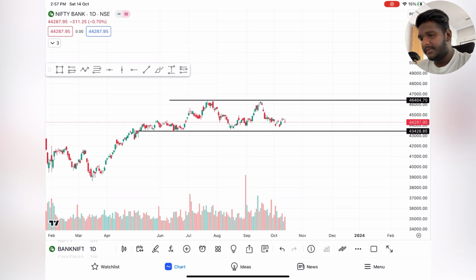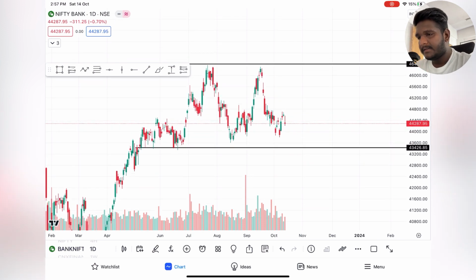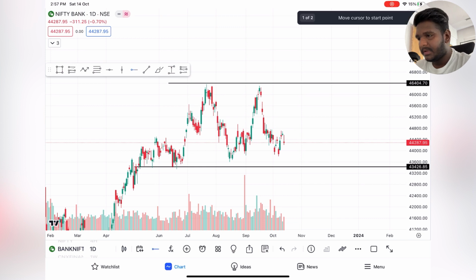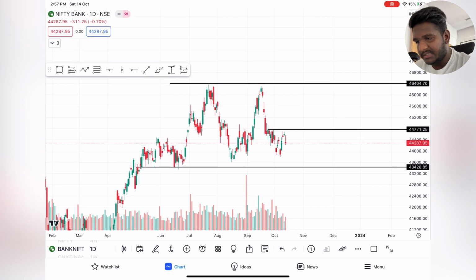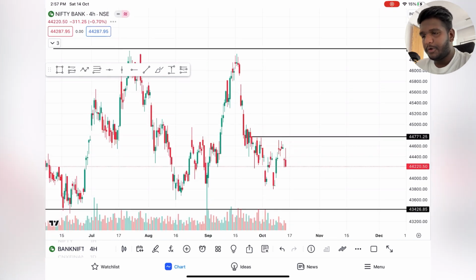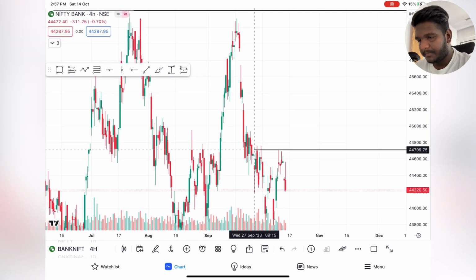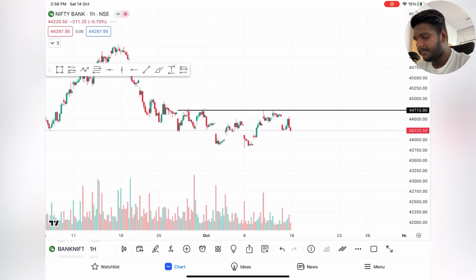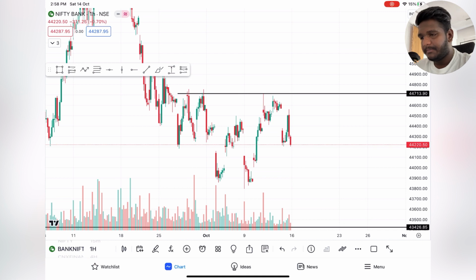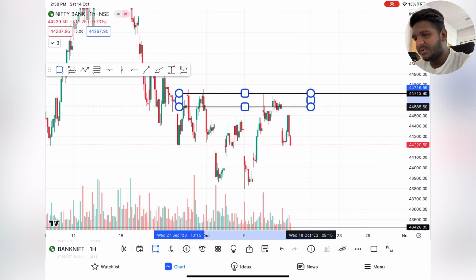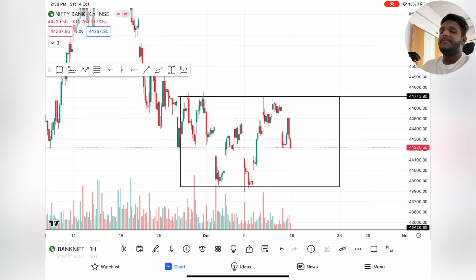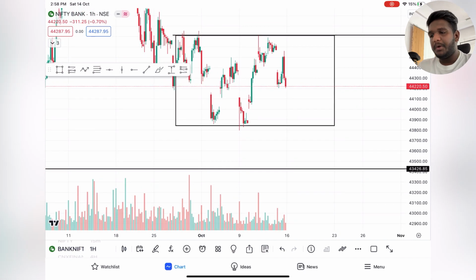On the 1 week and 1 day time frame, it is trading in a zone. We'll correct the nearest support and nearest resistance in the 4 hours time frame. Nifty looks more clear than Bank Nifty. On the 1 hour time frame, see, this is the zone. Very difficult for a trader. It might trap you anywhere.